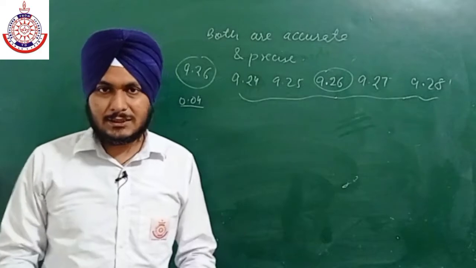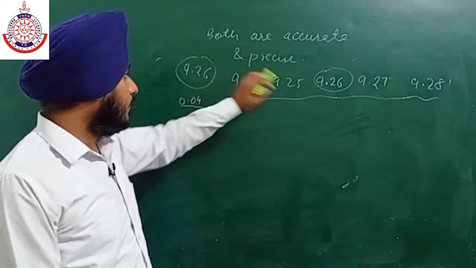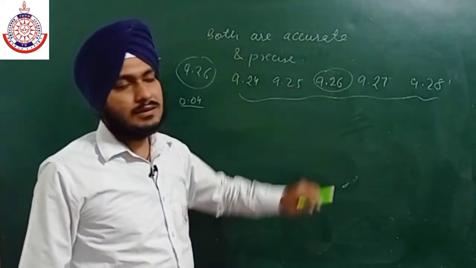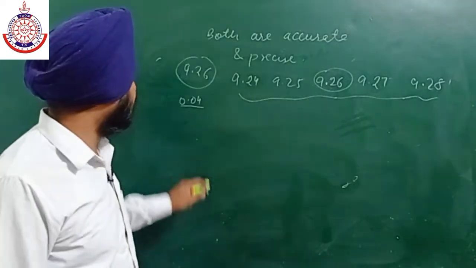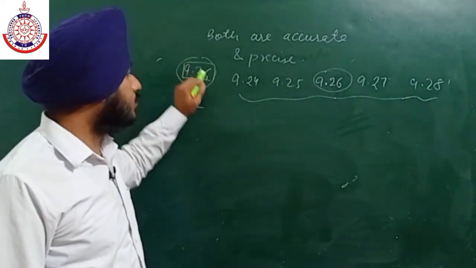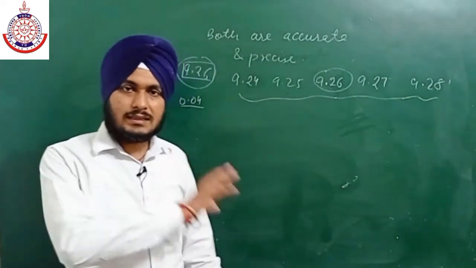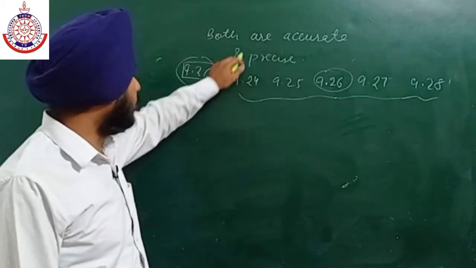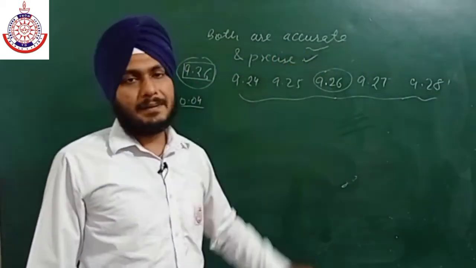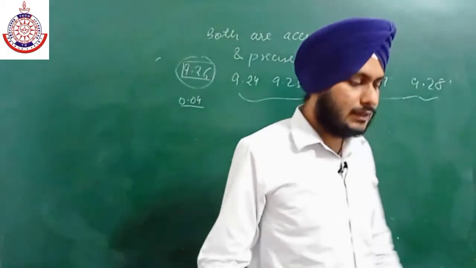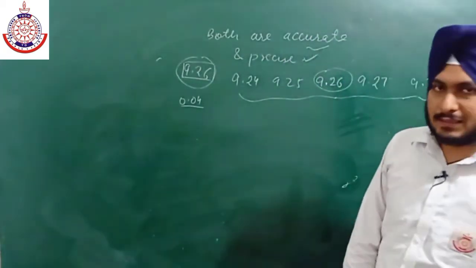It means this is precise. And if we check whether the average equals the correct value, the correct value is also 9.26, so this measurement is said to be both accurate and precise.